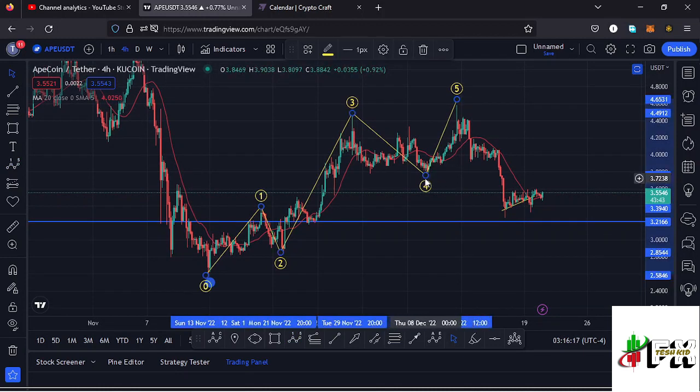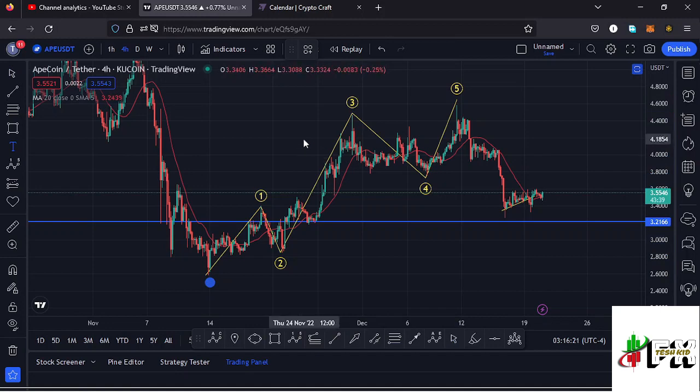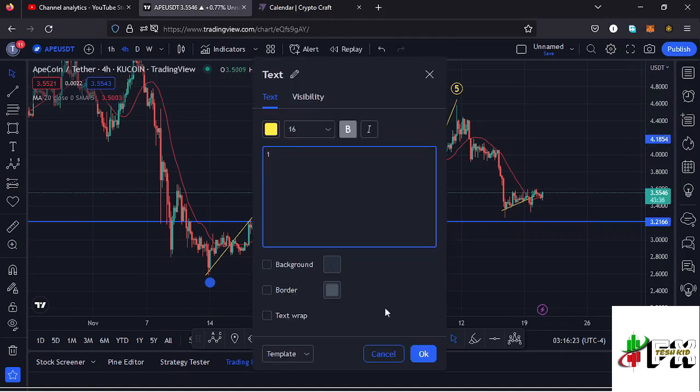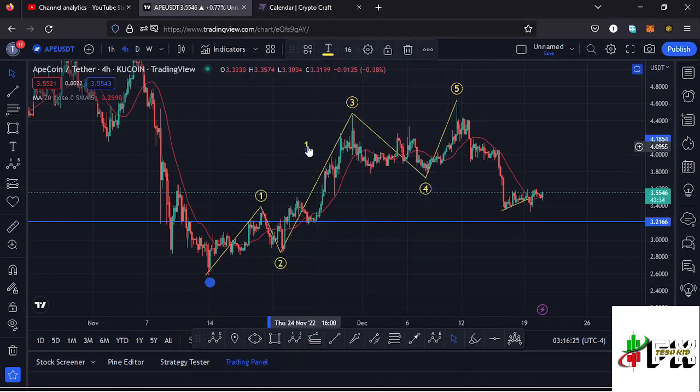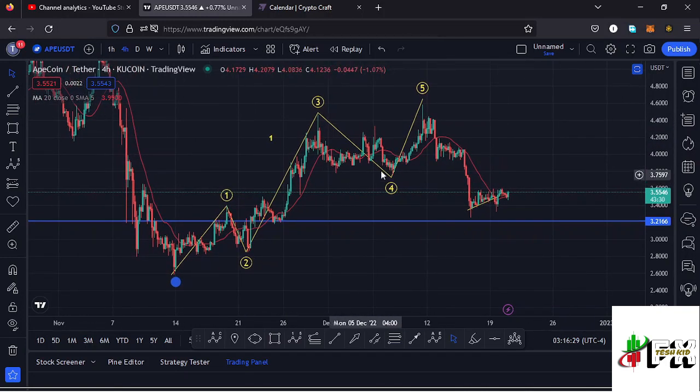And having completed the formation of this fractal wave to the upside, we can now term this fractal wave as a higher Elliott wave count 1 to the upside, and whatever we expect next after seeing the formation of a higher Elliott wave count 1 to the upside is a bit of a retracement to the lower side in the formation of a higher Elliott wave count 2, which is a corrective wave.